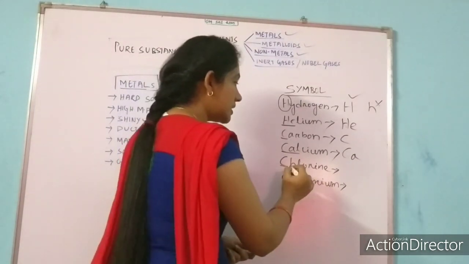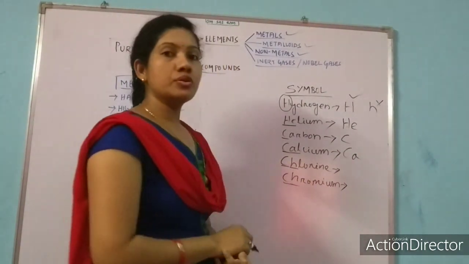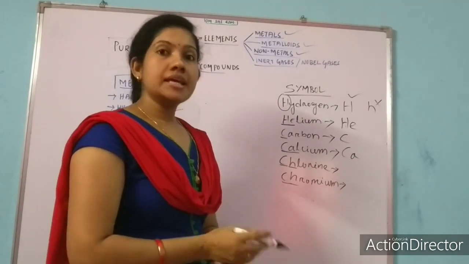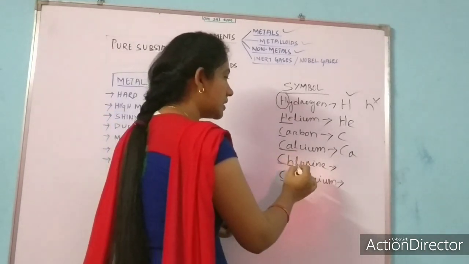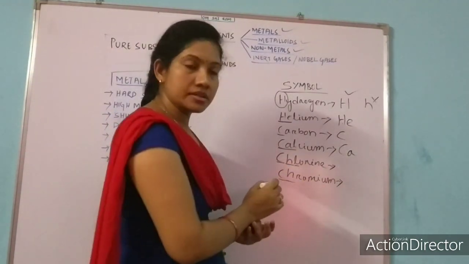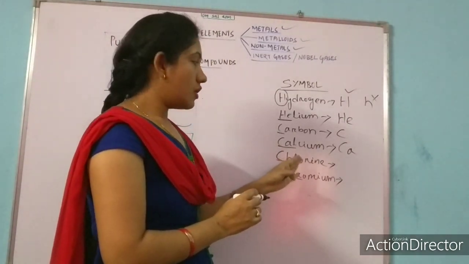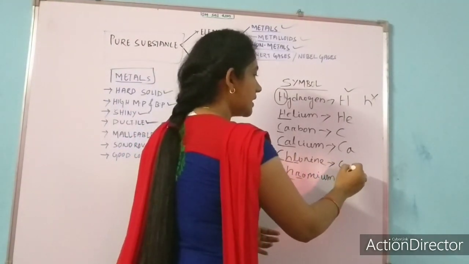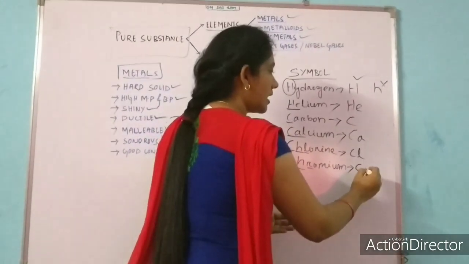The second letter is H in chlorine and the second letter is H in chromium. That's why in this case we have to go for the third letter. What is the third letter? L. And what is the third letter in chromium? R. That's why the symbol of chlorine is Cl. And for chromium, the symbol is Cr.